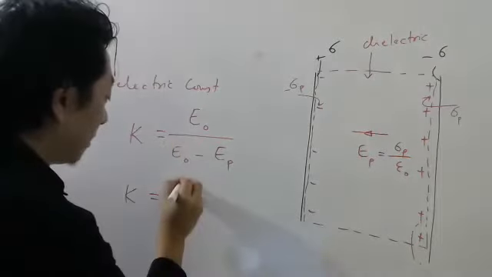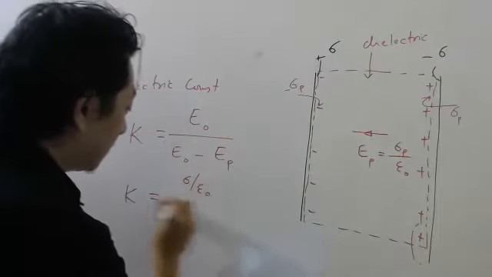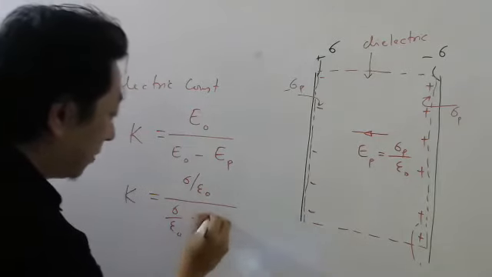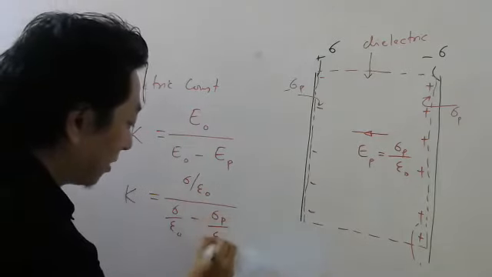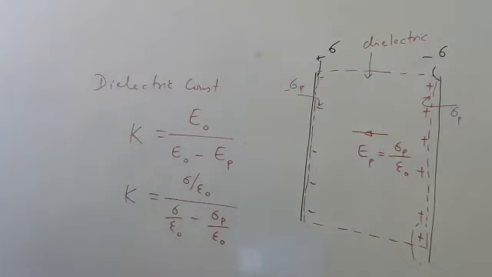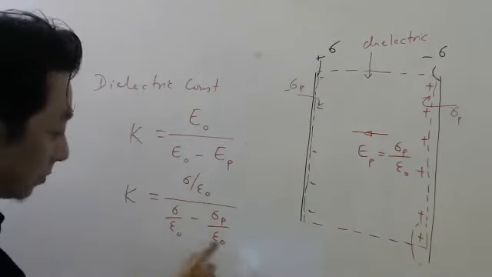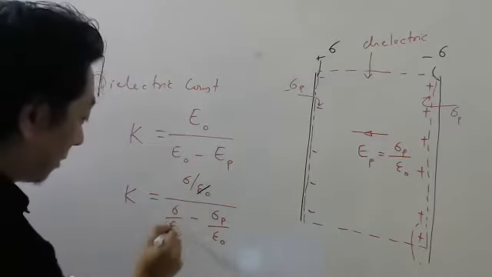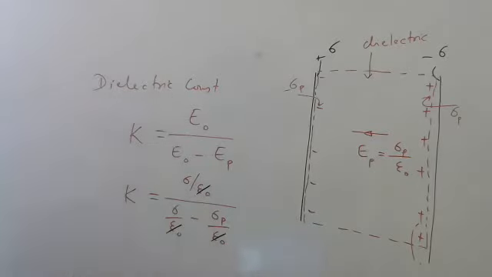What is E naught? Sigma by epsilon naught. EP is sigma P by epsilon naught. In the denominator, take epsilon naught common, then you can cancel. So epsilon naught cancels. Right?